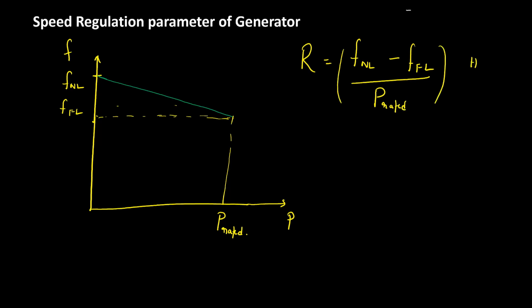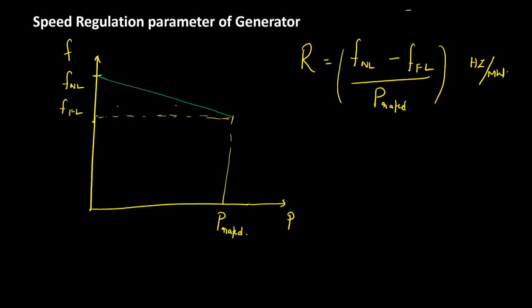So the unit is hertz per megawatt. Speed regulation parameter R is defined as the no load frequency minus the full load frequency divided by the rated power output of the generator. Its unit is hertz per megawatt.